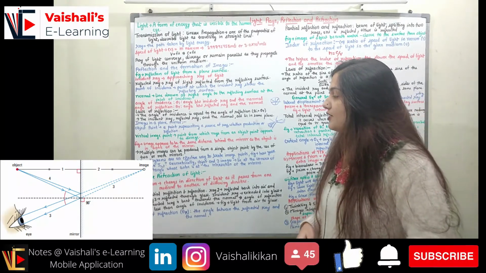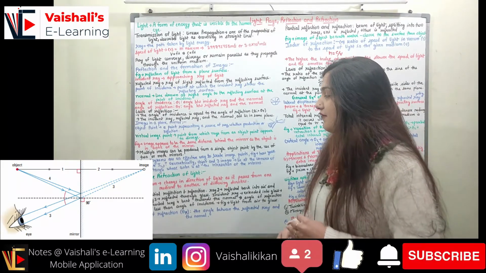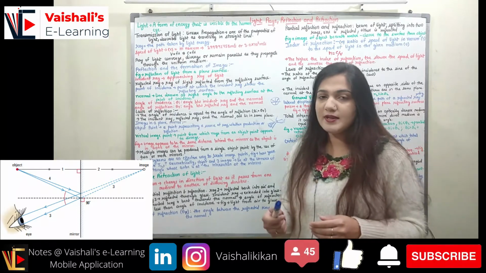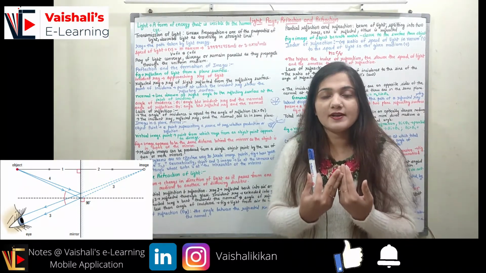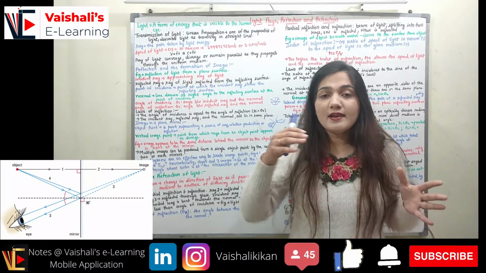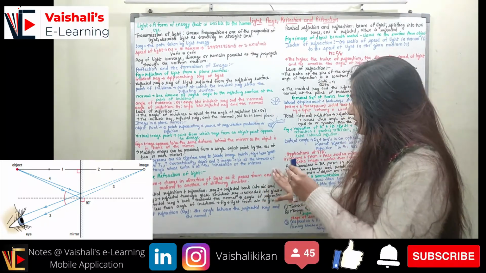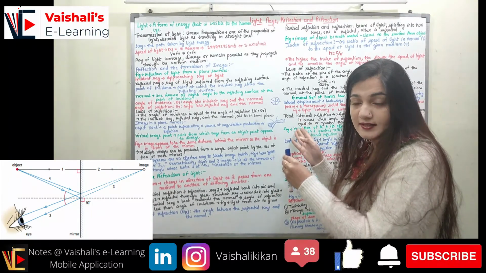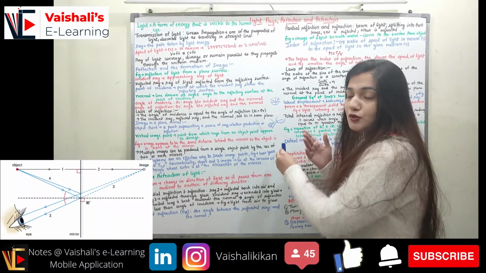So now you can see the figure. Here the image appears to be the same distance behind the mirror as the object is in front of the mirror. So if you change your distance from the mirror, if you move towards the mirror, the image will also move towards the mirror, right? Let's suppose this is the mirror, this is the object. The image will be the same distance behind this mirror. If I bring this object close, the image will also come close towards the mirror, right?